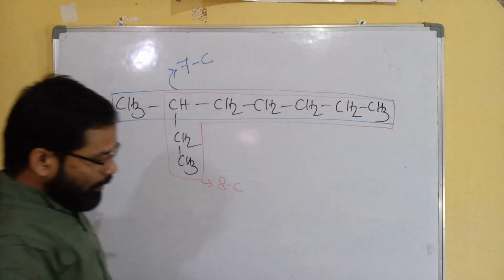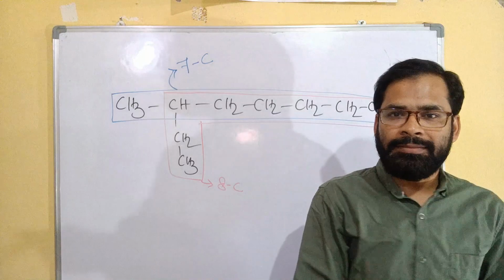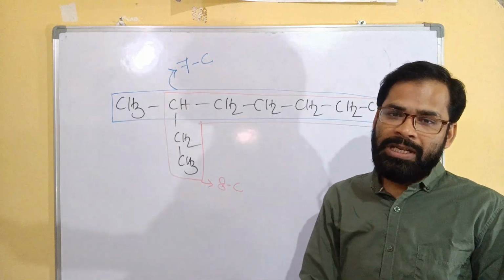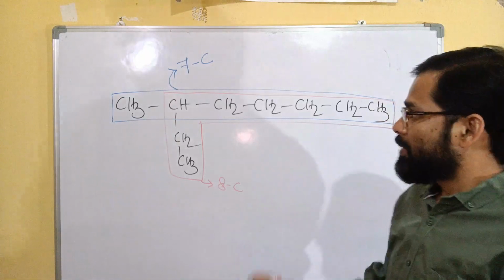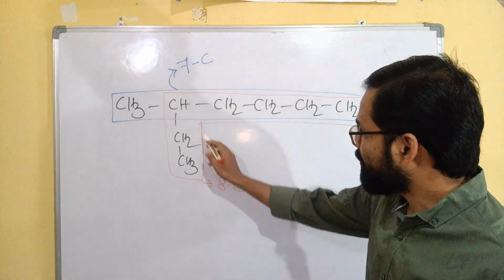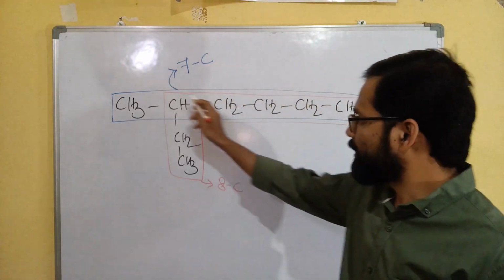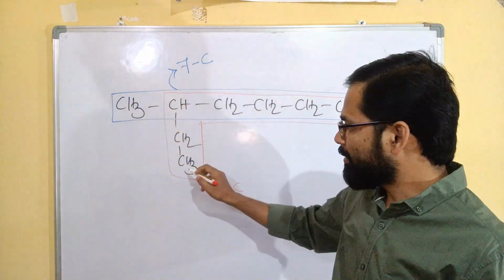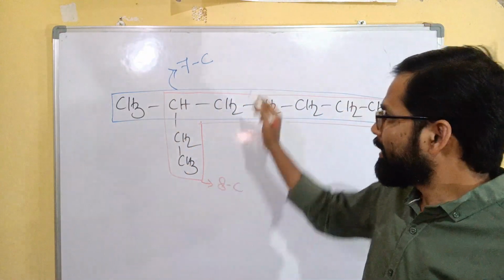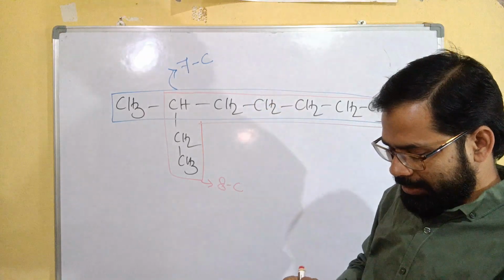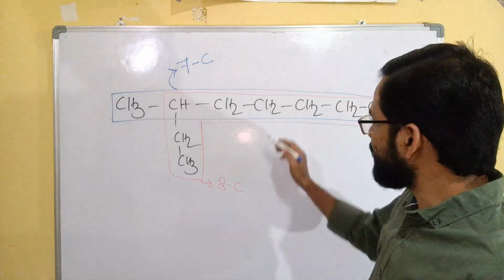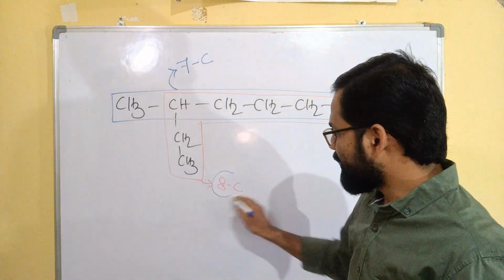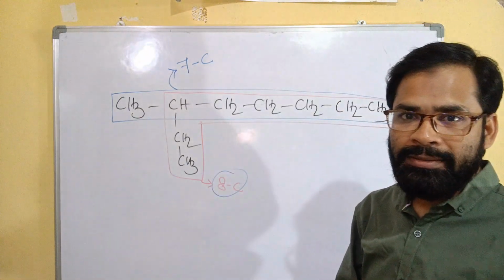So now we have to take a decision on which one will be the longest chain. That is called the principal chain. So the principal chain will be the red portion, the 8 carbon longest chain. Now numbering.